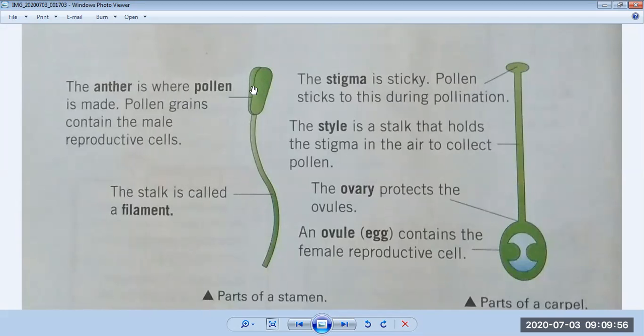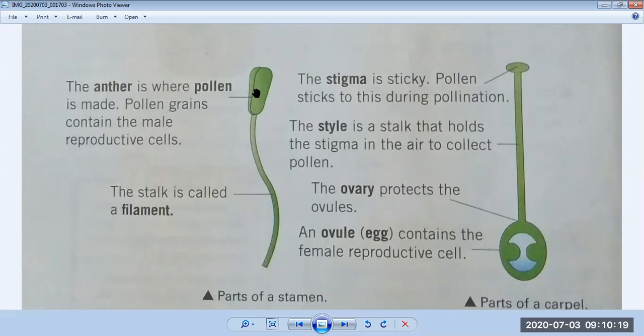So where pollen is made, pollen grains contain the male reproductive cells. After that, the stamen comes downward as a stalk. And the stalk is called a filament. This part of a stamen is called a filament. So then reproduction is started.